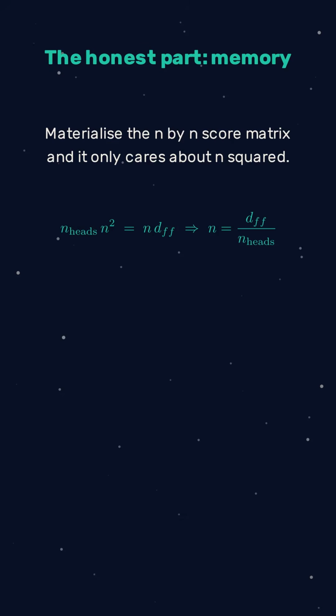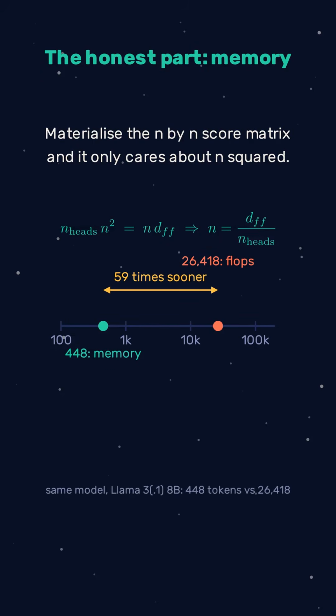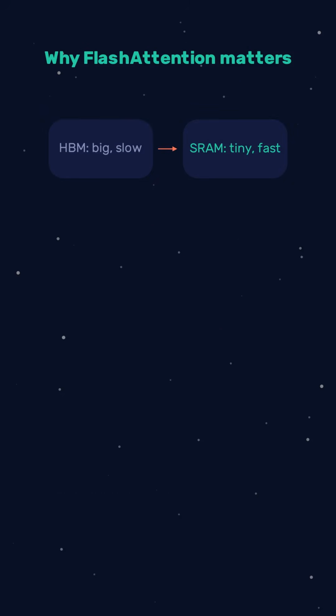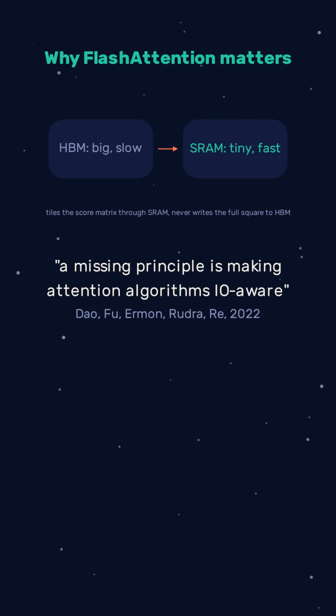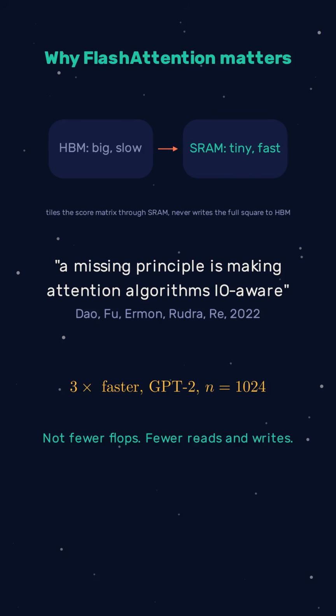The n by n score matrix in memory only cares about n squared, not d. It matches the feed-forward layer's own memory at 448 tokens, 59 times sooner than the flop crossover. That's why flash attention matters. It barely changes the flop count, it just stops writing that matrix to slow memory, tiling the math instead.